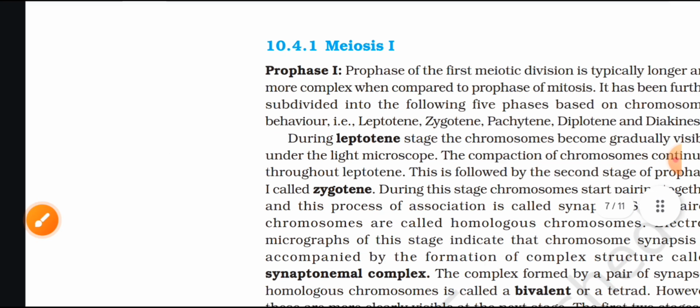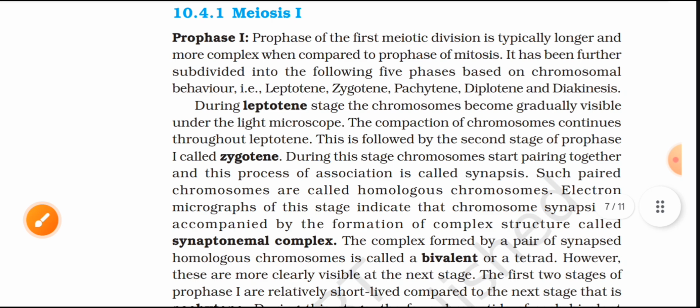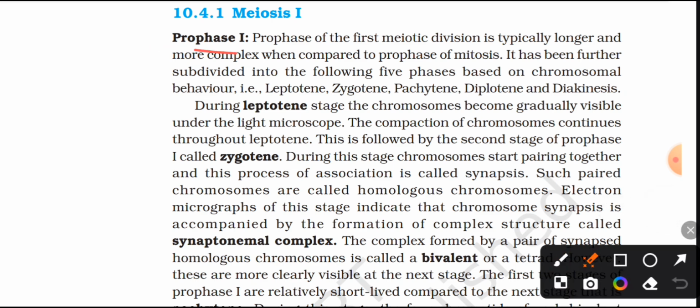Meiosis first. Prophase first. Prophase of the first meiotic division is typically longer and more complex when compared to prophase of mitosis. It has been further subdivided into the following 5 phases based on chromosomal behavior: leptotene, zygotene, pachytene, diplotene, and diakinesis.